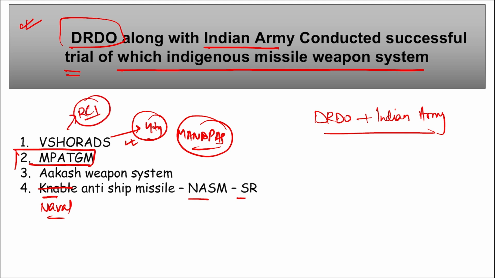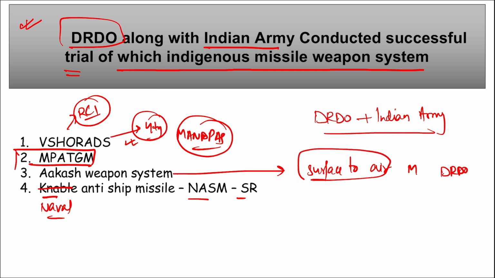Correct. Then if we talk about Akash weapon system, remember this is a surface to air missile system. It was developed by DRDO. Right?